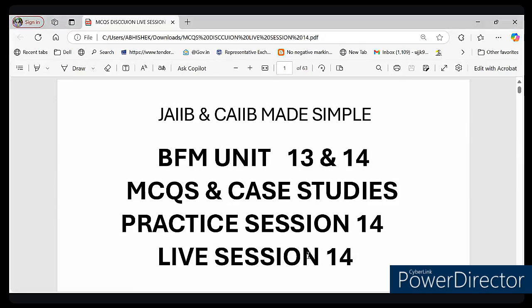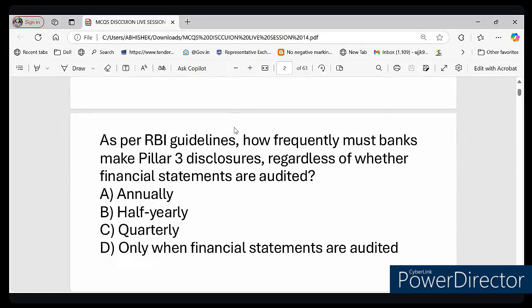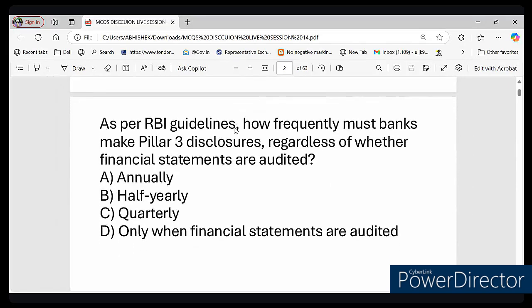The first question you can see on your screen. So we will understand the concept. The question says that as per RBI guideline, how frequently must a bank make Pillar 3 disclosure regardless of whether financial statements are audited or not? Option A says annually, option B says half yearly, option C says quarterly, and option D says only when financial statements are audited.